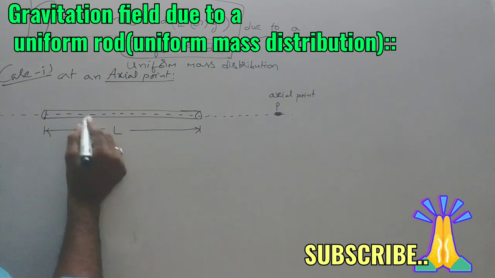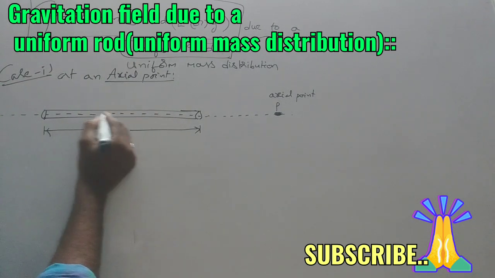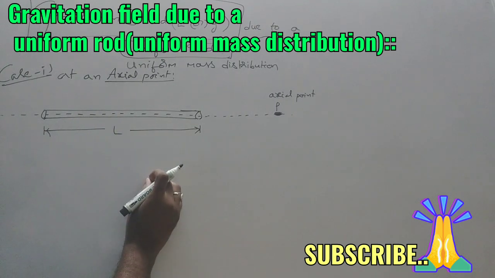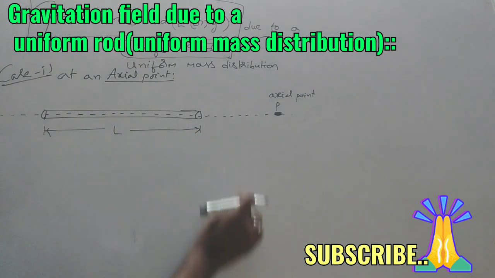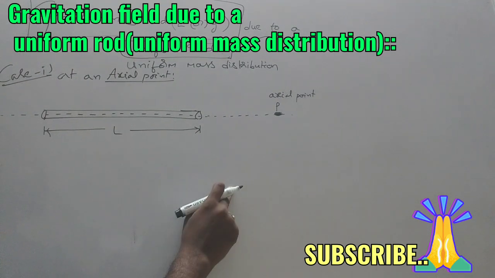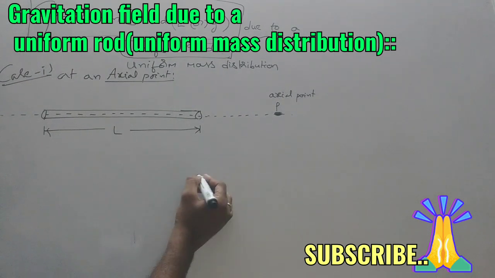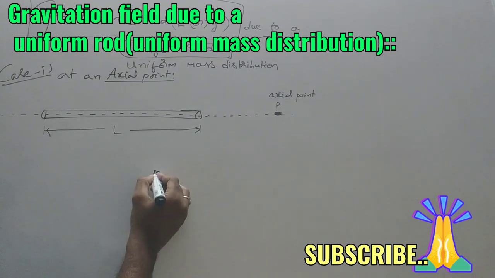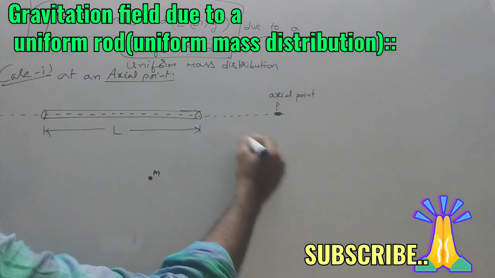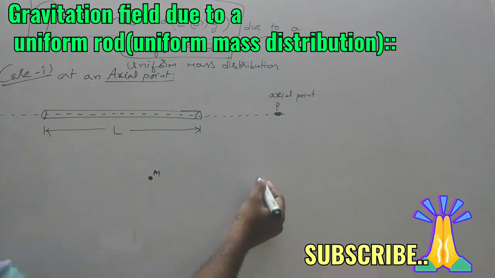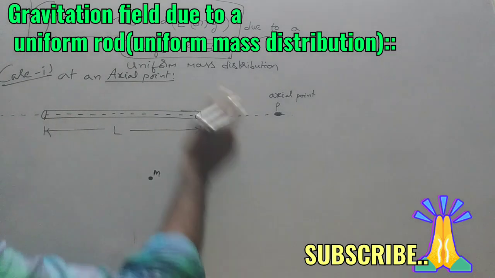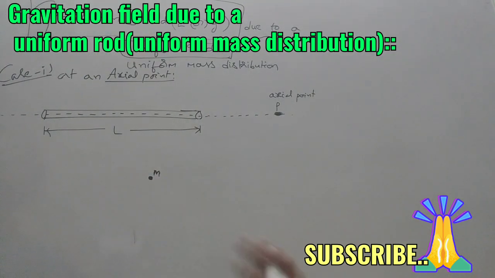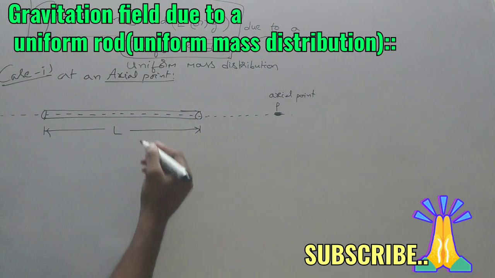In electric field we talk about charge. If a charged particle is there, the region or space around the charged particle where its influence can be felt is called the electric field. Similarly, if some mass is there, the region or space around a massive particle where its influence can be felt is called the gravitational field. With this, we are going to find out the gravitational field in the case of mass distribution.